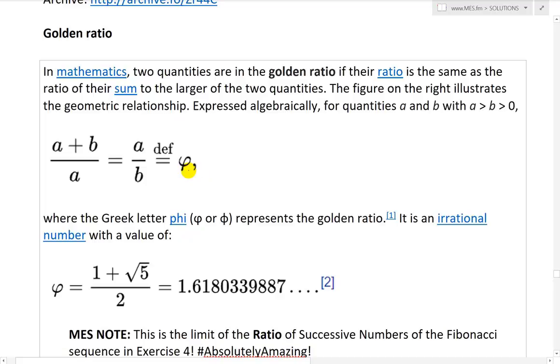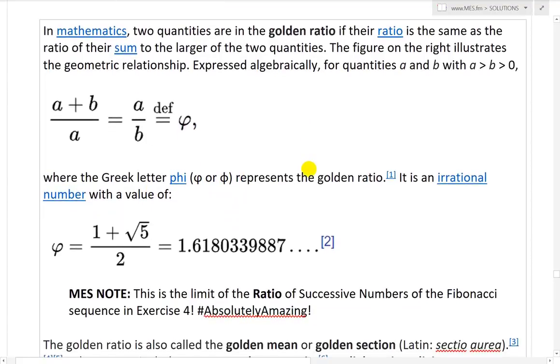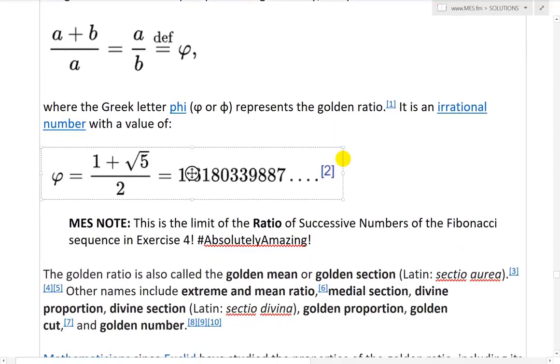This is phi, or the golden ratio, where the Greek letter phi, written like this, lowercase phi, represents the golden ratio. It is an irrational number with a value of, and this is exactly the one I calculated in exercise 5, 1 plus square root 5 divided by 2 equals 1.61803398887. And let me just note, this is the limit of the ratio of successive numbers of the Fibonacci sequence in exercise 4.